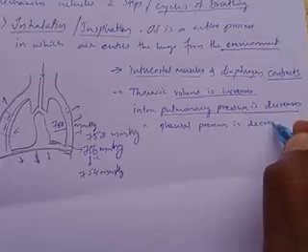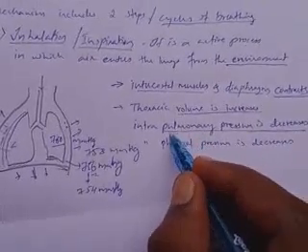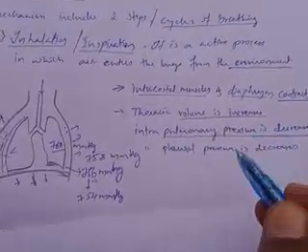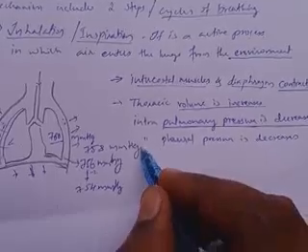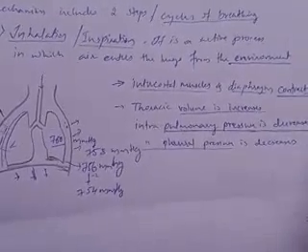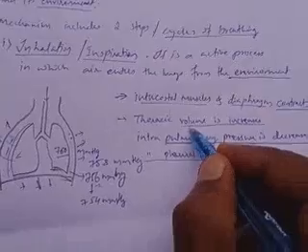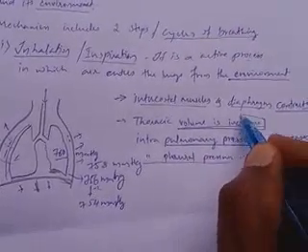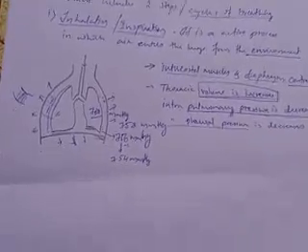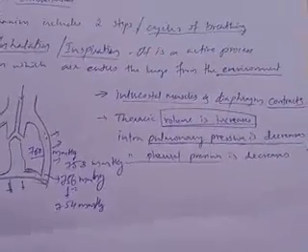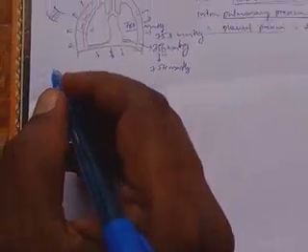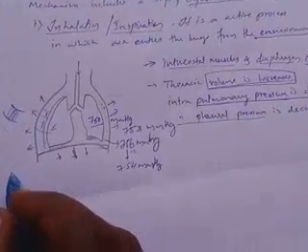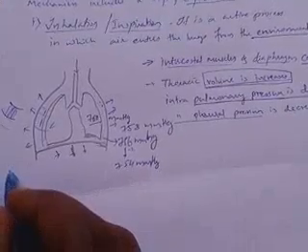So intrapulmonary pressure and intrapleural pressure both decrease, usually due to the increase in the volume of the thoracic cavity. So these are the changes for inhalation, or inspiration.